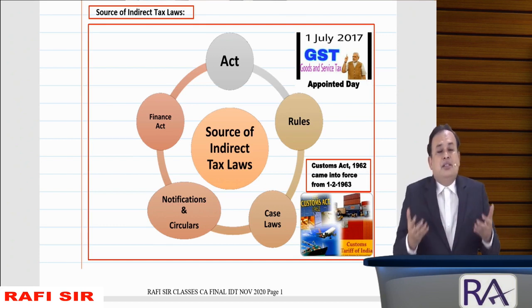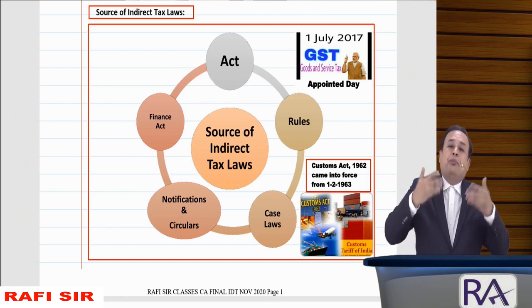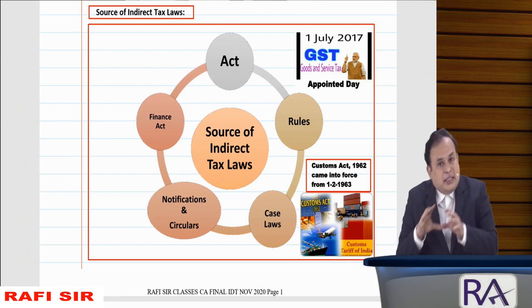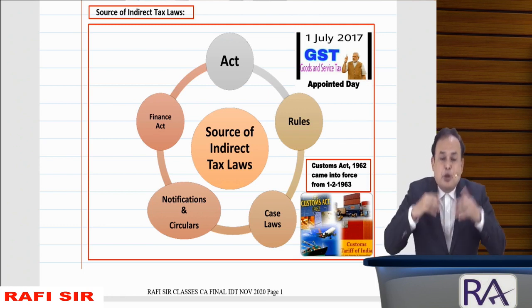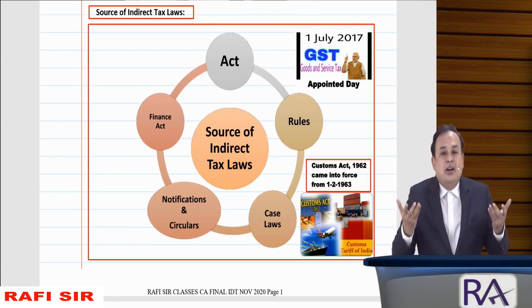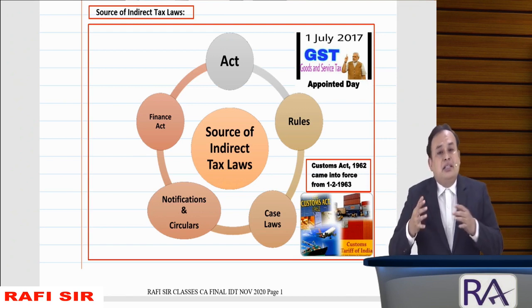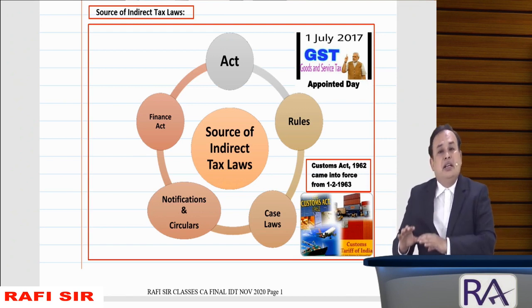These are all the acts passed by the Parliament or the State Assembly, approved by the President of India, or in the case of a state, the Governor of the state.